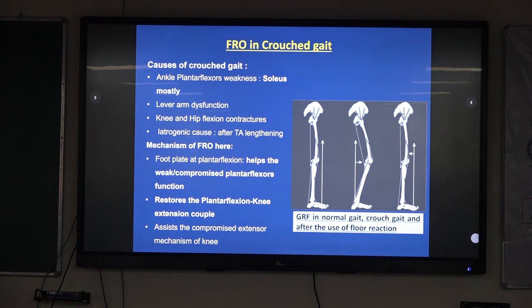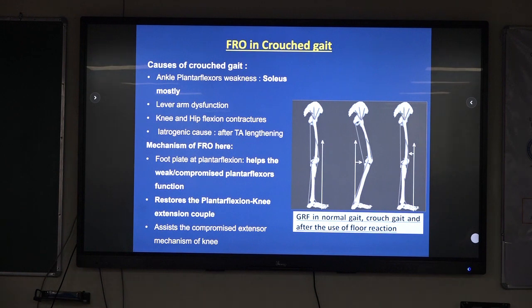Now, how is FRO used in crouch gait? Crouch is caused by ankle plantar flexor weakness, mostly soleus, lever arm dysfunctions, knee and hip flexion contractures, and iatrogenic causes wherein TA lengthening is done without proper case selection. The mechanism is that the foot plate at plantar flexion helps the weak, compromised plantar flexors function, restoring the plantar flexion knee extension couple, which assists the compromised extension mechanism of the knee.